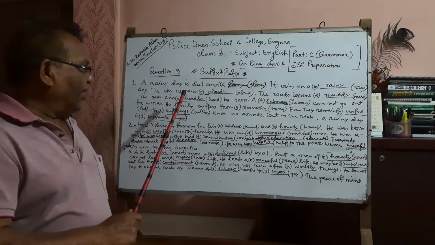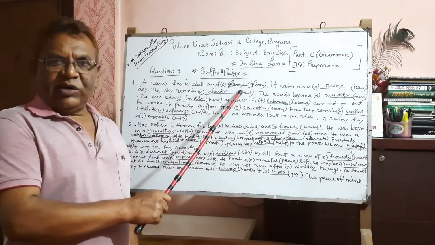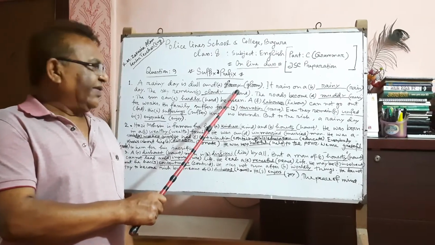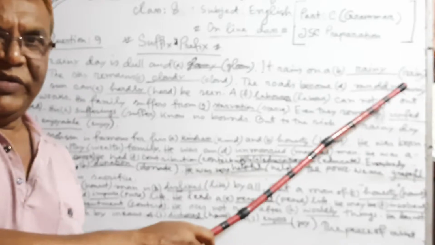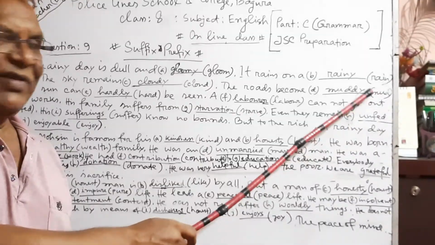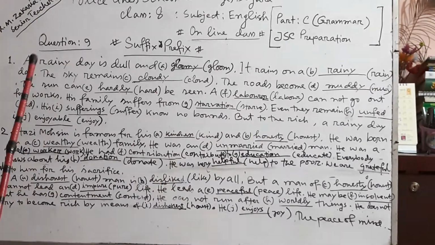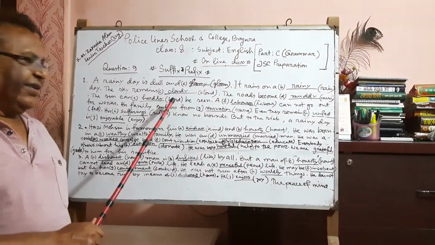The sky remains cloud. Here cloud is the root word, the suffix is cloudy. The roads become mud. Mud will be the suffix muddy. The sun can hard be seen. Hard is the root word.